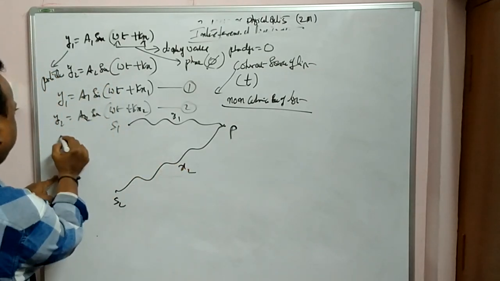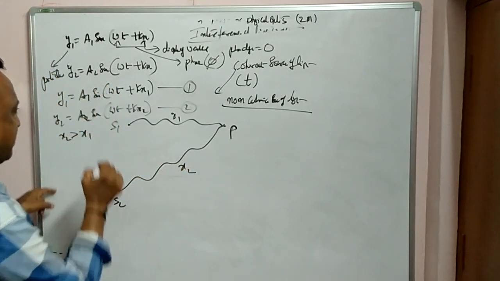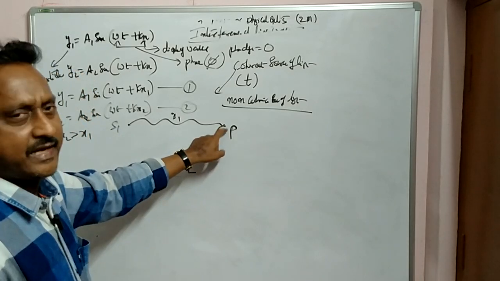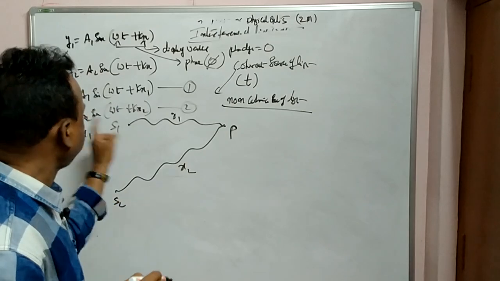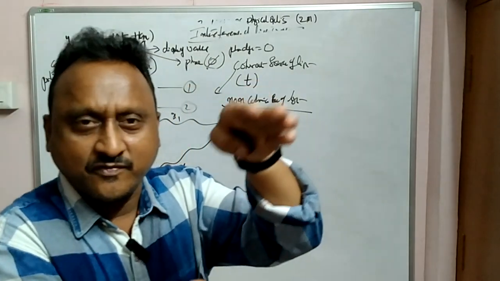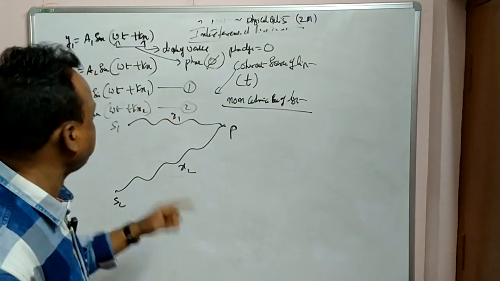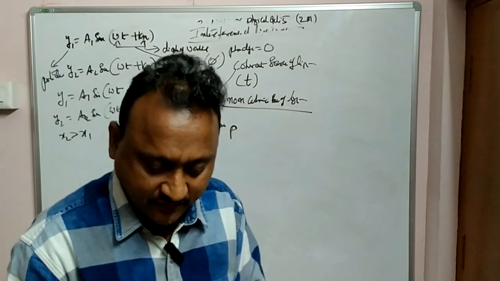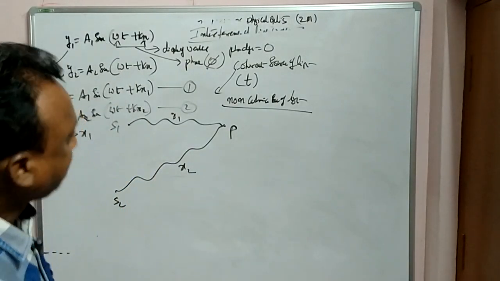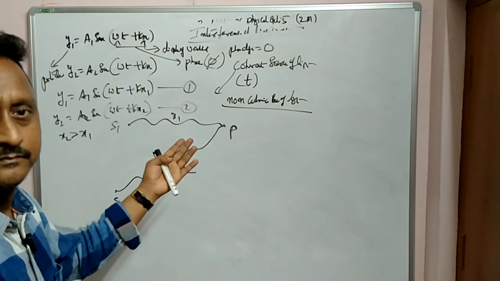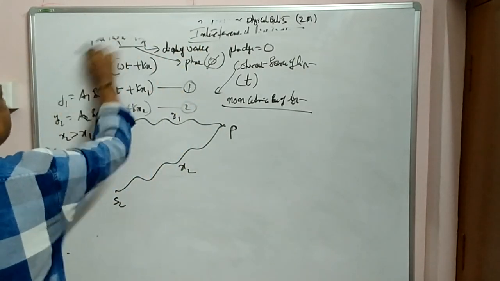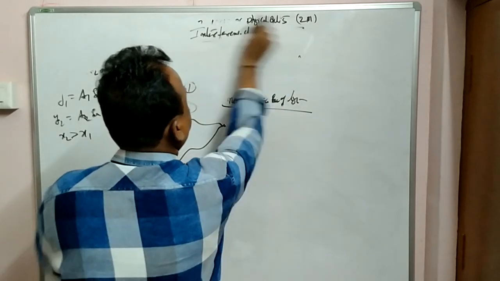So make a note here: x2 is greater than x1. This is the first wave, and the second wave. They are coming and meeting here. Superposition. x2 is greater than x1, that means there is some phase difference between them, because x1 is not equal to x2. I am changing that. So when you change in that fashion, what happens to the resultant wave we will calculate now. Please note down. Now we will be calculating the resultant here by using the principle of superposition.